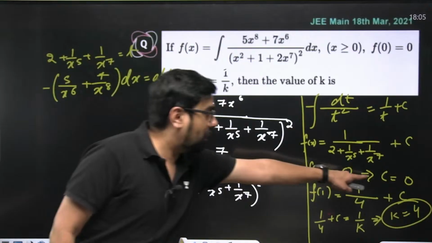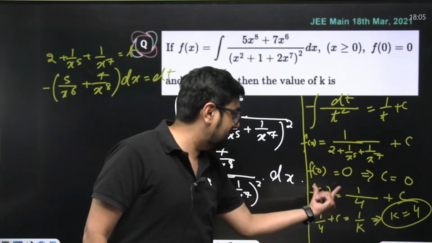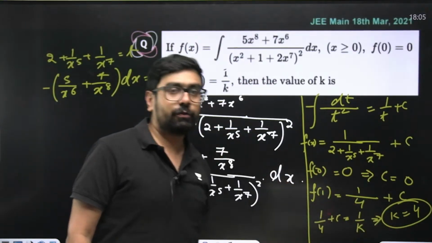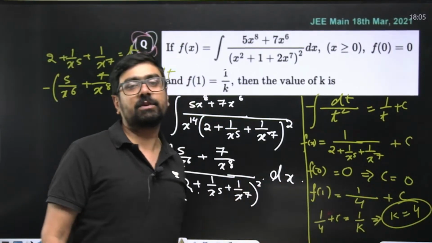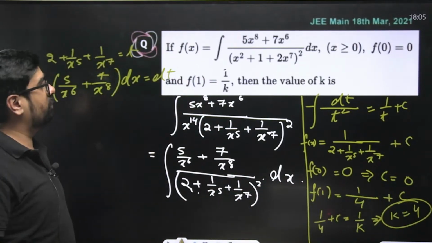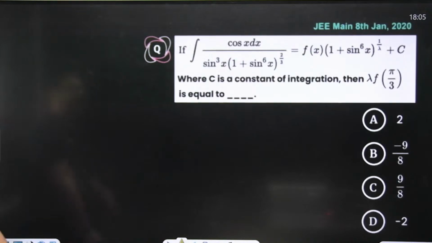This is how you found c using this. When you found c, you used it over here, and then you found that 1 by 4 plus c is equal to 1 by k. 1 by k, that means k is equal to 4. That's how c is being used over here. Now let's look at this problem.